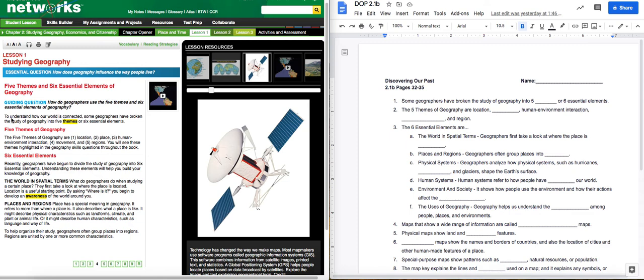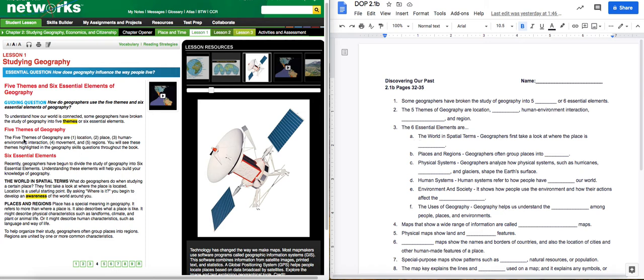Let's get going. To understand how our world is connected, some geographers have broken the study of geography into 5 themes or 6 essential elements. So if you're over here, guys, you got themes as your fill in the blank, and then themes at the bottom of the page, your vocabulary word. A theme is a topic that is studied or a specific quality that connects ideas.